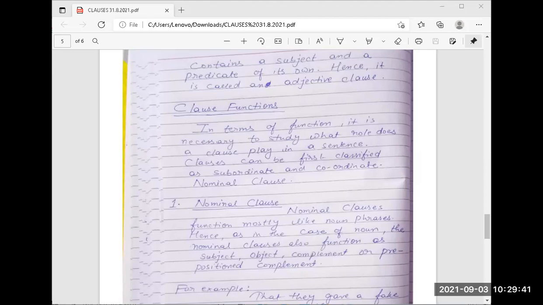Yesterday, who died? Which actor died by heart attack? Siddharth Shukla. So I can say everybody is sad that Siddharth Shukla died. Can it be a nominal clause?